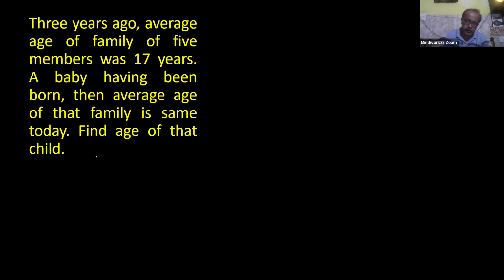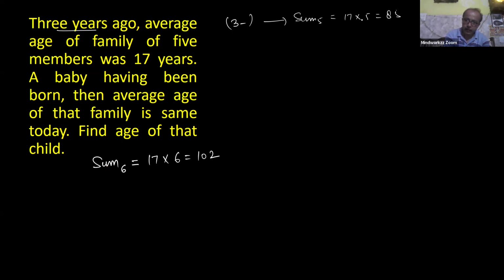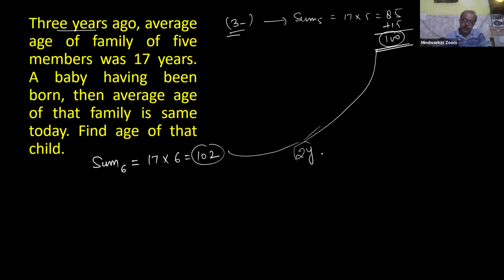Yes or no? The sum of all 6 members' ages is 17 multiplied by 6, it means 102. And 3 years ago, the sum of all 5 members was 17 into 5, it means 85. But in the 3-year duration, each member's age increased by 3 years, it means 15 years extra in this 3-year interval. So at present, the sum of all 5 members is 100 and the sum of all 6 members is 102. So the difference value is 2. Exactly, this is the age of that child.